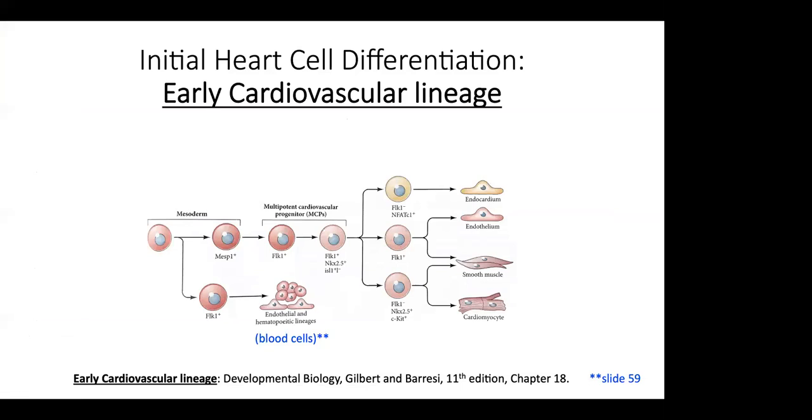Lineage 3, and as I keep saying, MESP1 is very active, along with endothelial growth factor, another name for which is FLK1. Then they go on to become endothelial or hematopoietic lineage, which is the blood cell lineage, and we'll talk about it later.